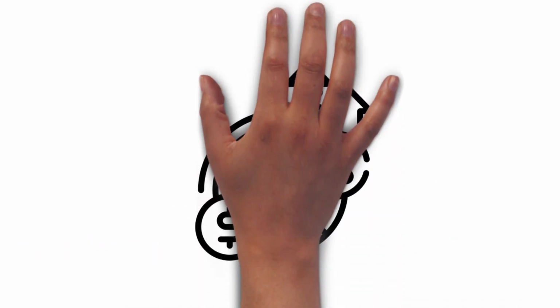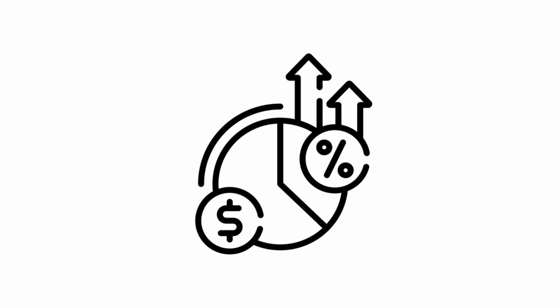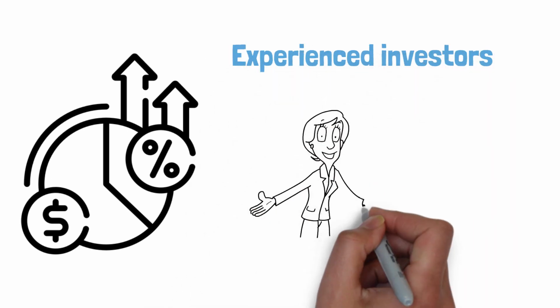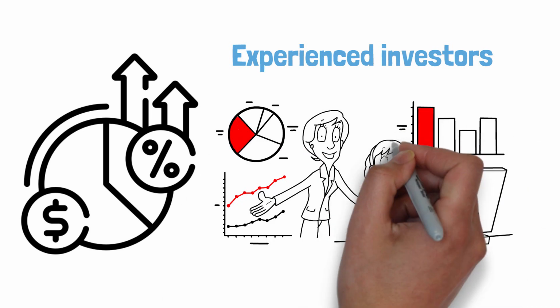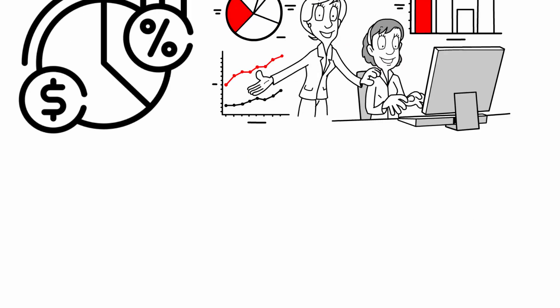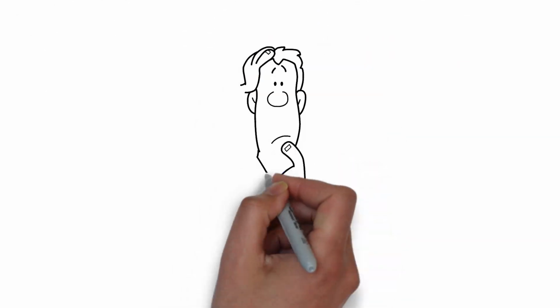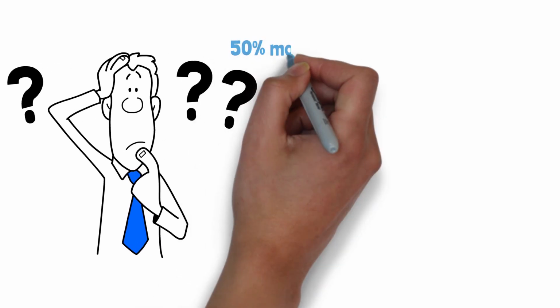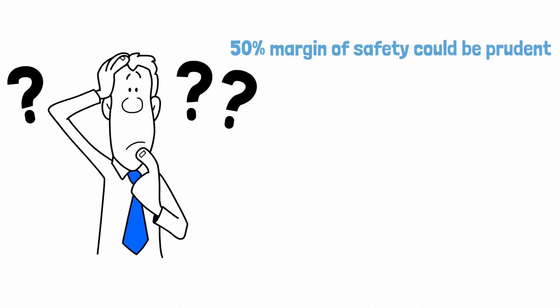The extent of the margin of safety is somewhat a matter of personal judgment. Experienced investors, confident in their ability to predict future cash flows accurately, might settle for a 20% or 30% buffer. However, for new investors or those dealing with less predictable or riskier businesses, a 50% margin of safety could be prudent.